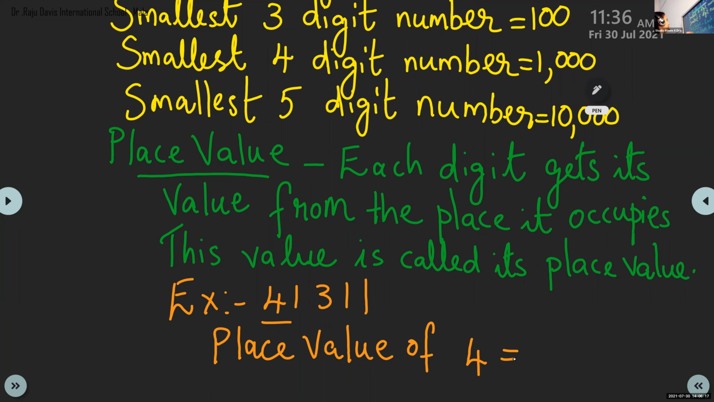What is the place value of 4? Look here, which place is it in? It is in the 10,000 place. So the place value of 4 is 40,000. So children, write without any mistake. If you don't write the 0s, your answer will be wrong. It will be 4,000. But what is the correct answer? 40,000. So the place value of the underlined digit, here the underlined digit is 4, so the answer is 40,000.